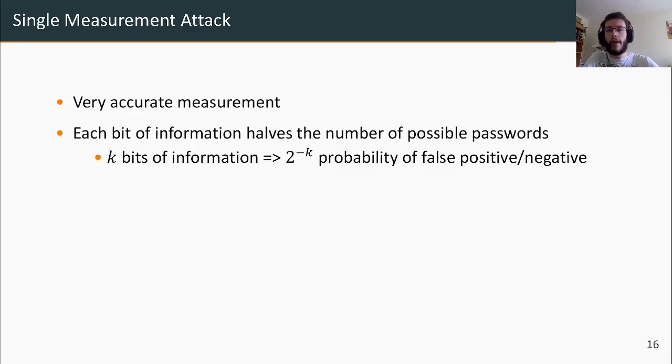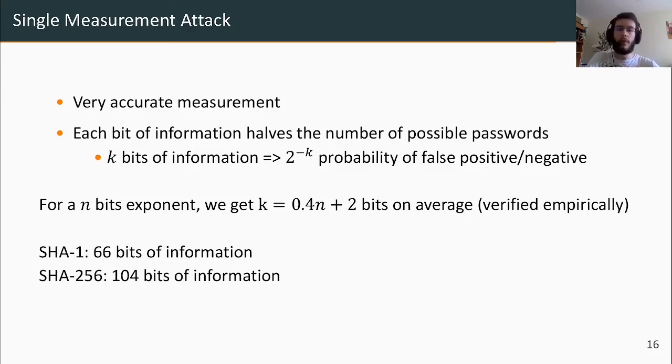And with our rule-based pattern matching algorithm, for an n-bit exponent, still for j equal 5 and a 64-bit architecture, we recover about 0.4n plus 2 bits of information, meaning that using SHA-1, as is the case in OpenSSL's implementation of SRP, we get about 66 bits of information. Other implementations, which switch to a more secure hash function such as SHA-256, leak even more information because the bigger the output of the hash function, the more information we get from our trace.